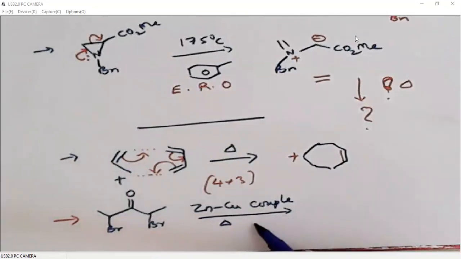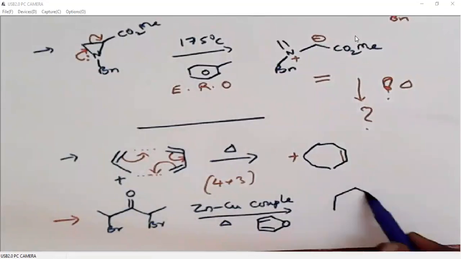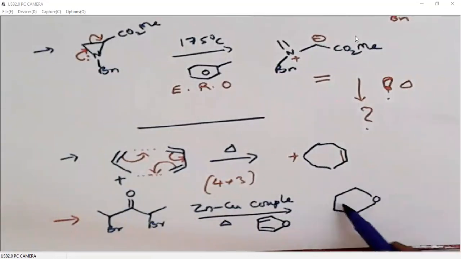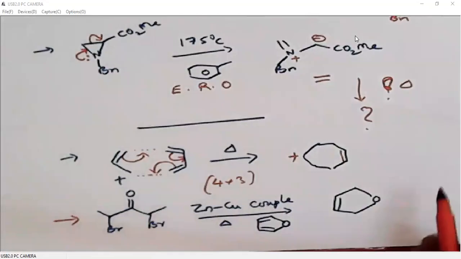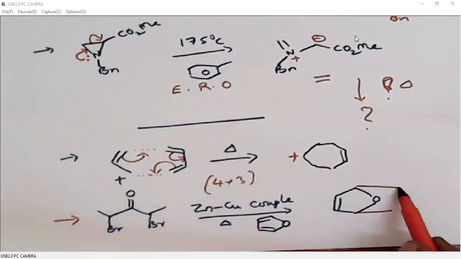Then it is treated with a 4-membered system. So obviously the reaction is from these 3 carbons and these two 1,4 carbons. So the product is, we have 2 more methyl groups.